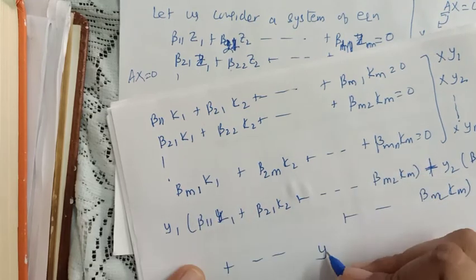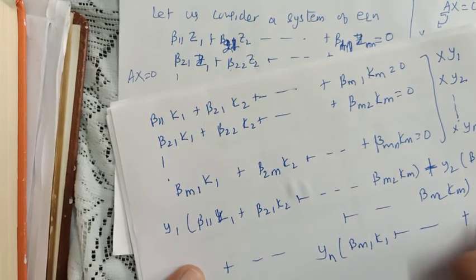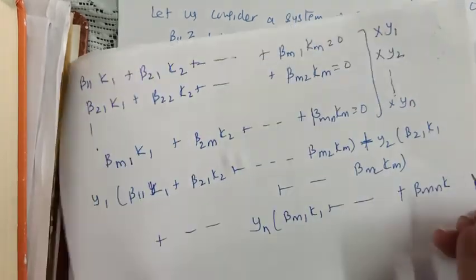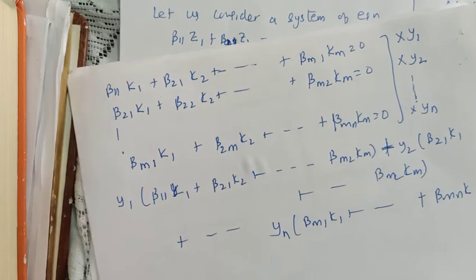The last equation will be yn beta m1 k1 up to beta mn km. This equation is equal to 0.